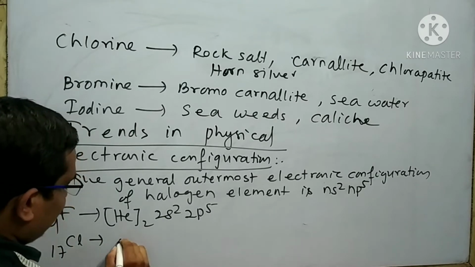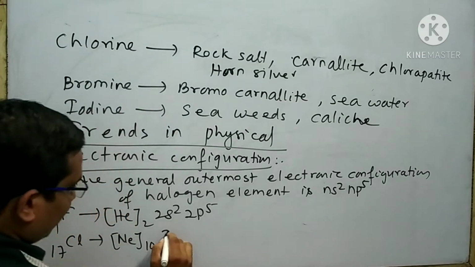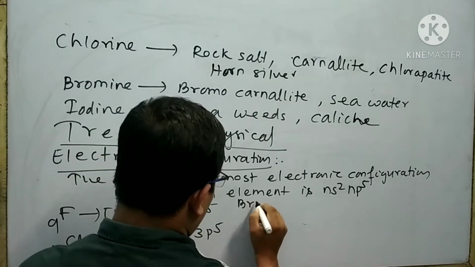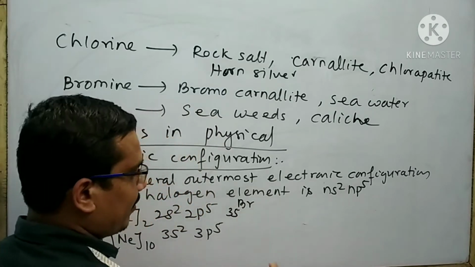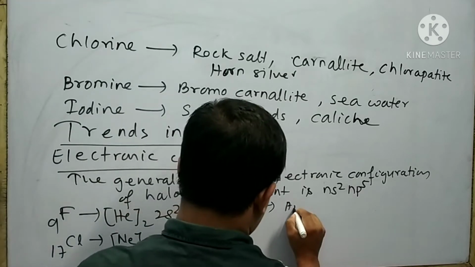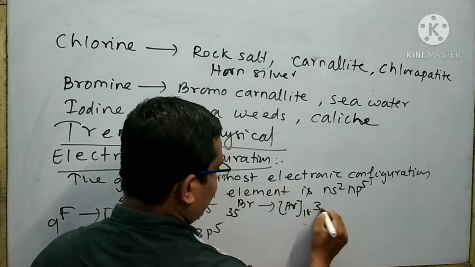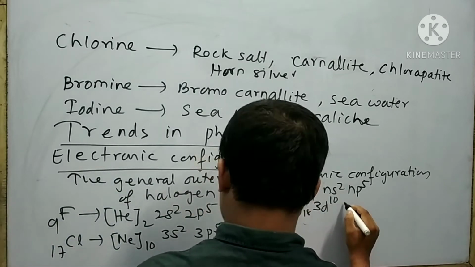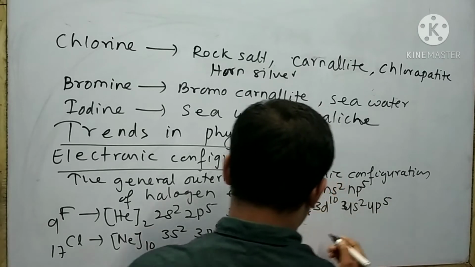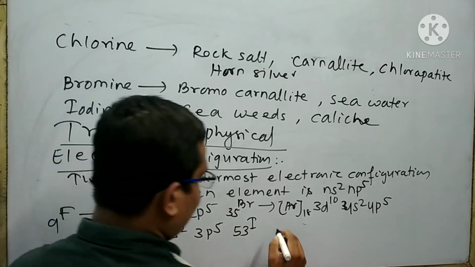The electronic configuration of chlorine is neon 3s2 3p5. Next is bromine, having atomic number 35. Electronic configuration is argon 3d10 4s2 4p5. Next is iodine, having atomic number 53.